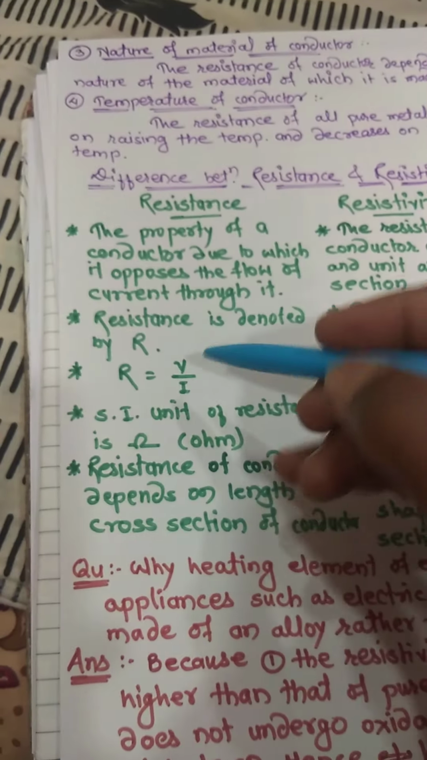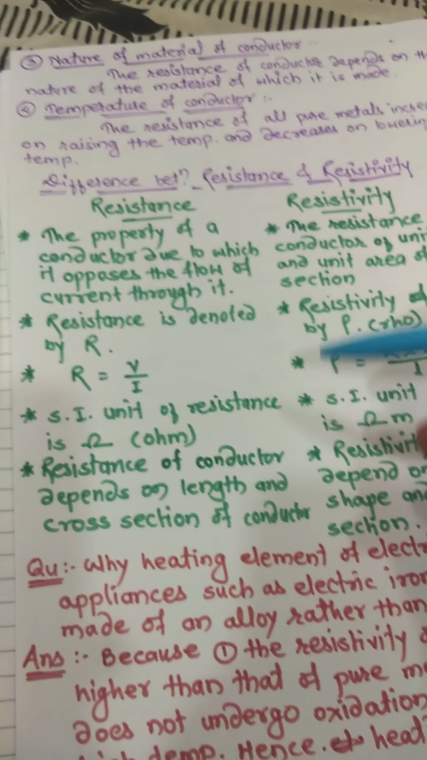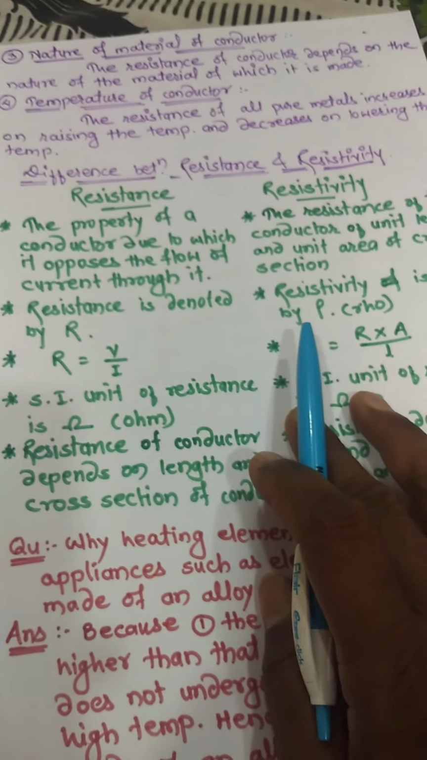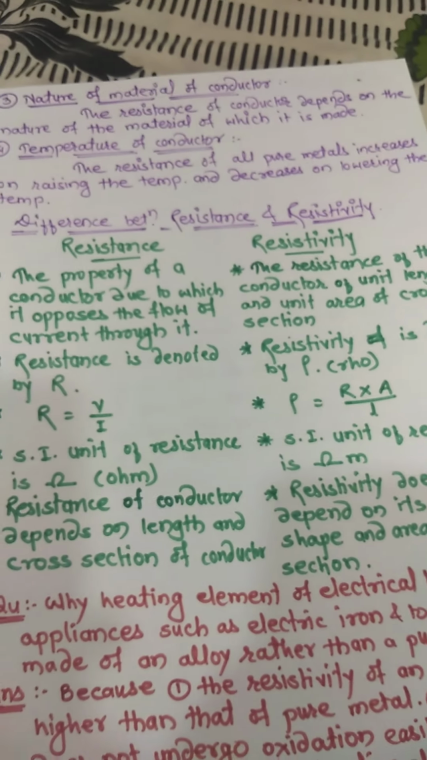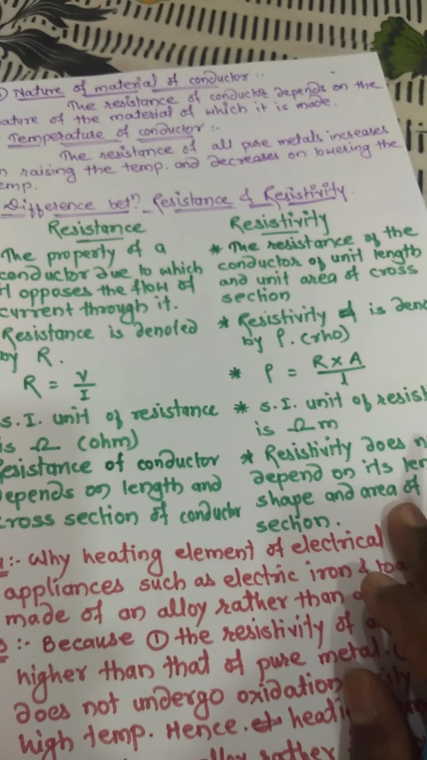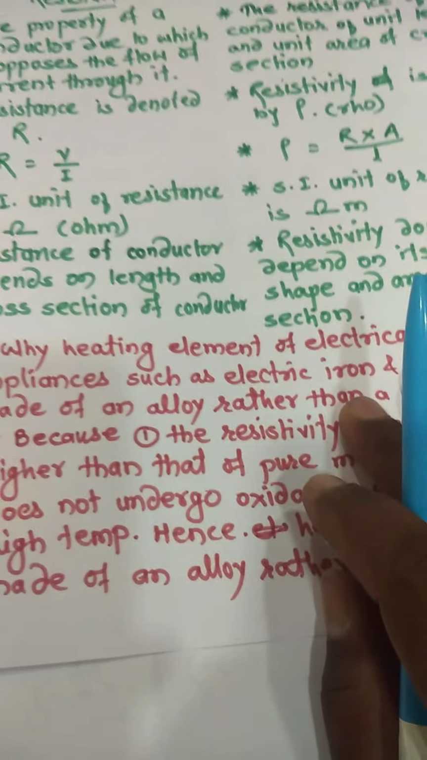So these are the 5 points to differentiate between resistance and resistivity. It is a very important question from the exam point of view. So students have to prepare this question properly. Now another important question is there.